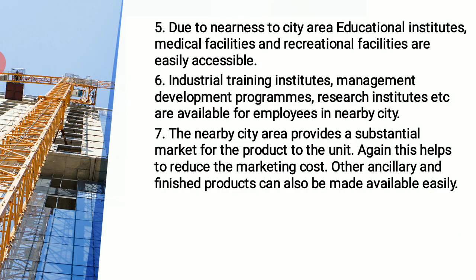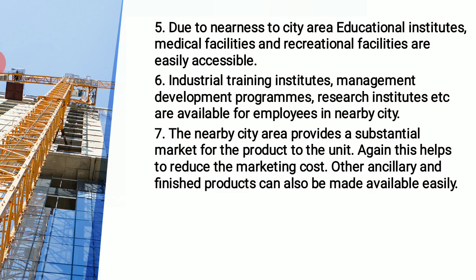Here the fifth one that comes up is, due to the nearness to the city area, educational institutions, medical facilities and recreational facilities are also easily accessible. That means the suburban area, as I have been telling you from the beginning, is not that far from the city area. We get the advantage of educational institutions, enough medical facilities, and recreational facilities.